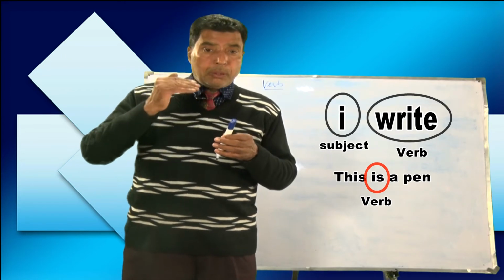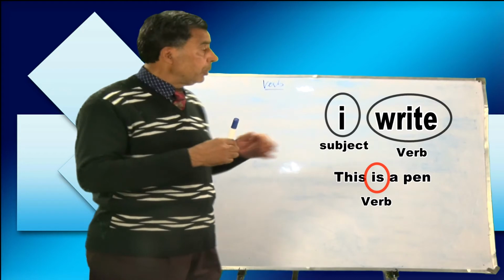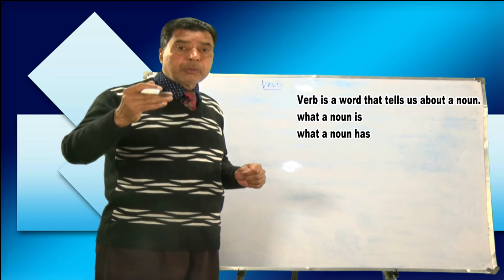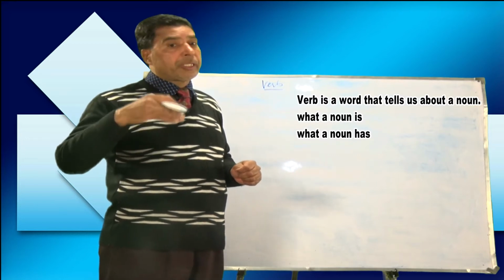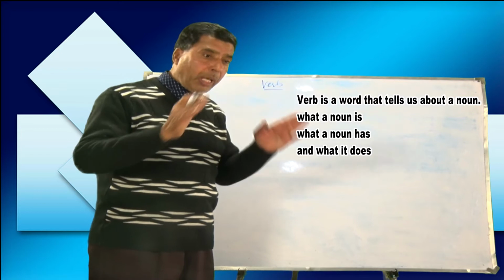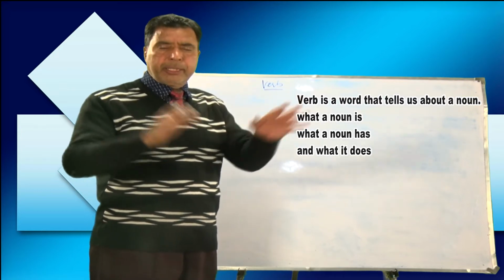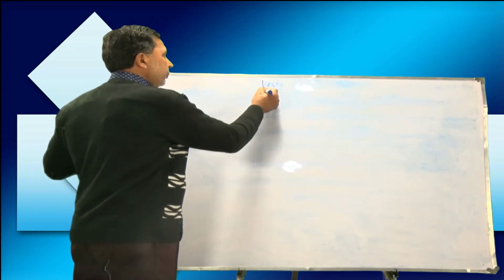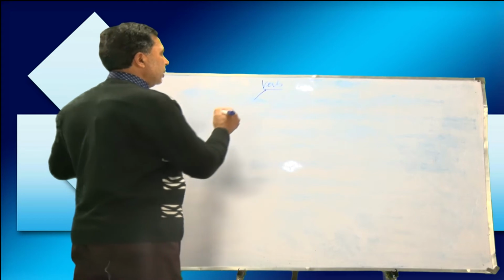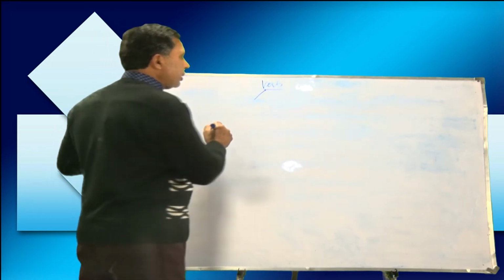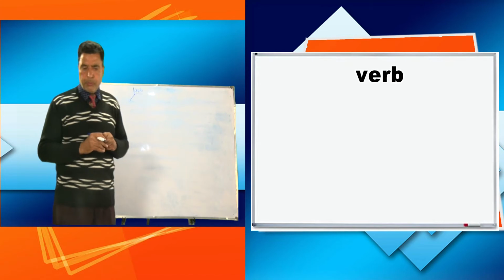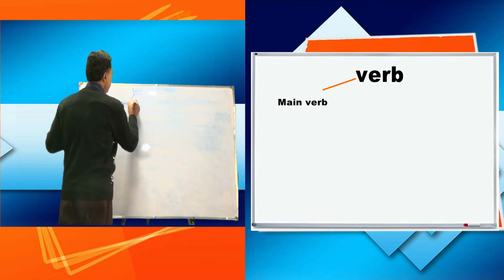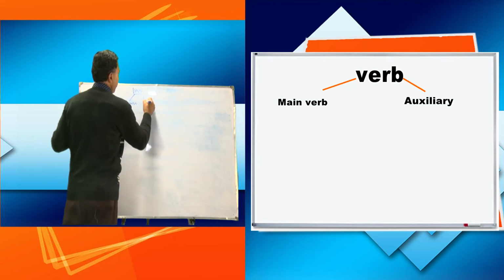So first of all, a verb is a word that tells us about a noun: what a noun is, what a noun has, and what it does. When I talk about a noun, it means a person, place, animal, thing, anything. Now when I talk about a verb, there are two main kinds of verbs: main verbs and auxiliary verbs. I'll write here, first main verbs, then auxiliary verbs.